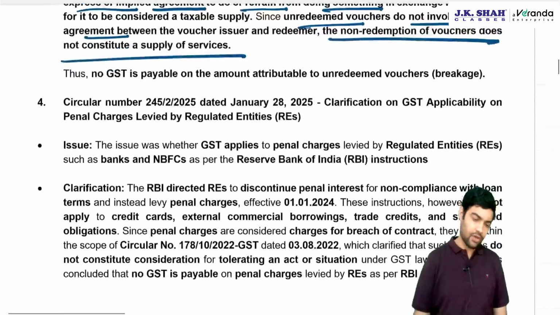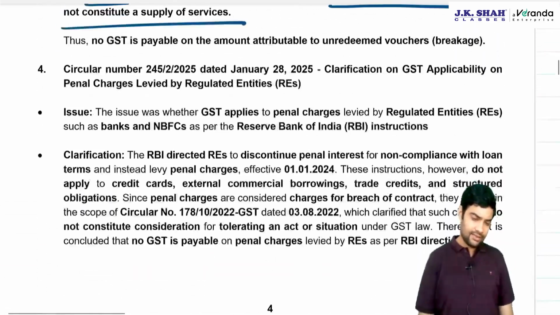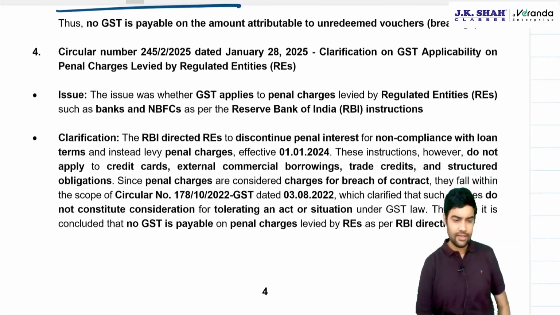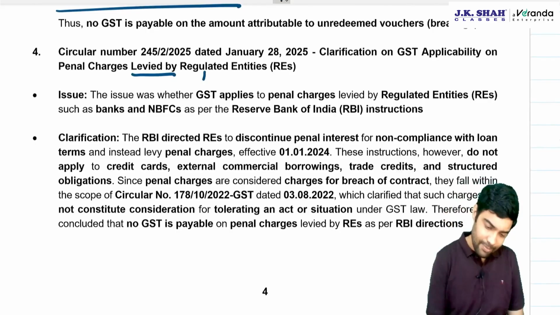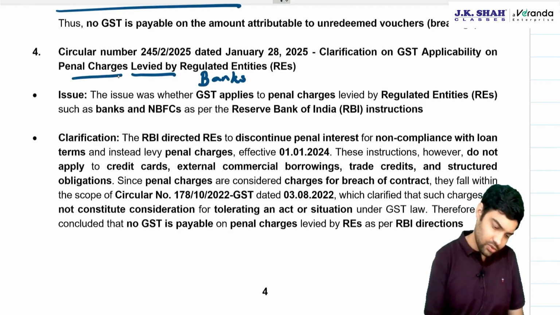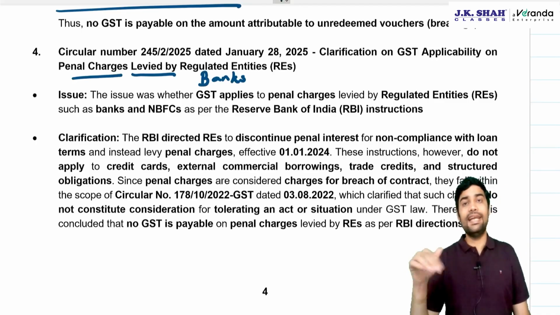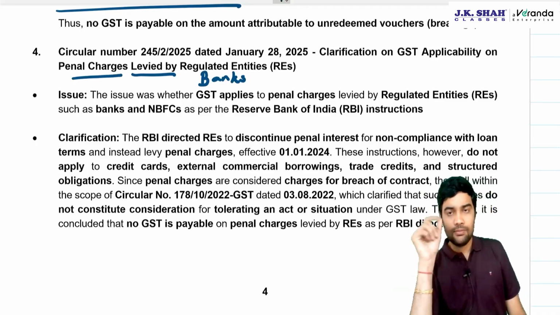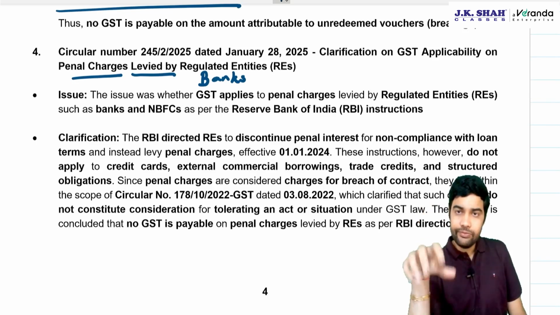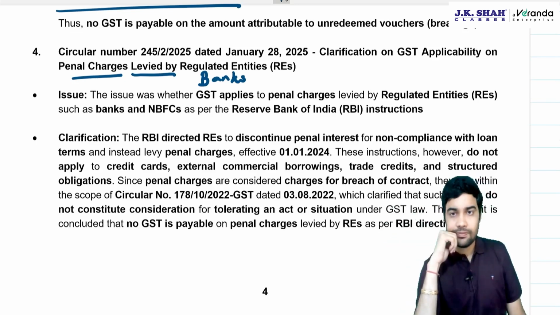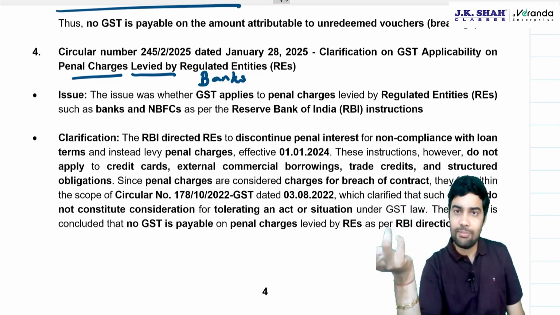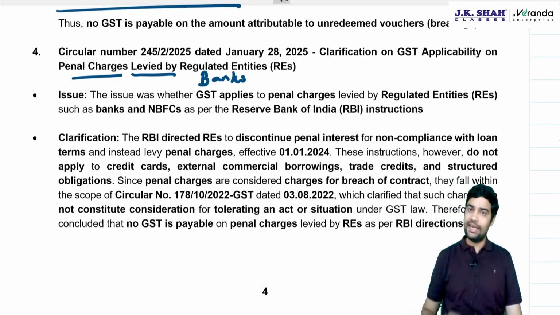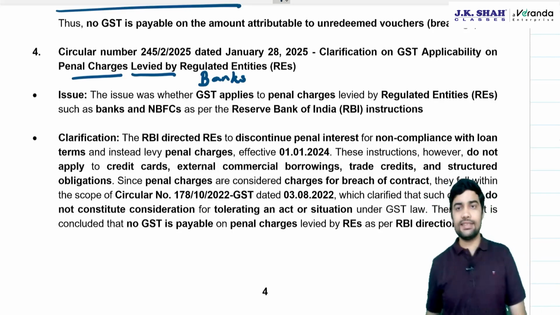Okay, then the last circular in this series is penal charges, which is levied by banks. See, earlier banks used to call it as penal interest. Say, suppose a person does not pay interest on time, penal interest. Other non-compliance done by the supplier, penal interest. Who used to charge this penal interest?